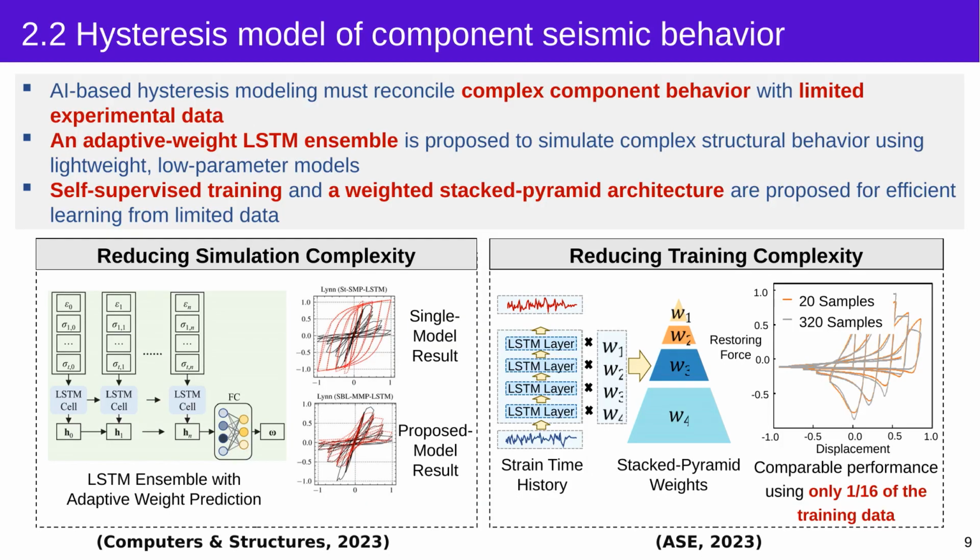First, we proposed new models for simulating the hysteretic behavior of structures under earthquakes. For example, our adaptive weight LSTM method combines several relatively simple models to predict complicated structural behavior. We also proposed a new training strategy that reduces the amount of component data required for training to about 1/16 of that used by the previous method. This makes the model more suitable for real situations in which sufficient experimental data are not available.